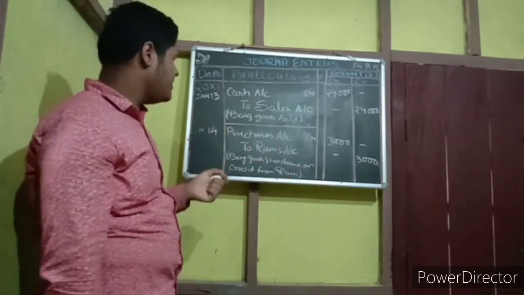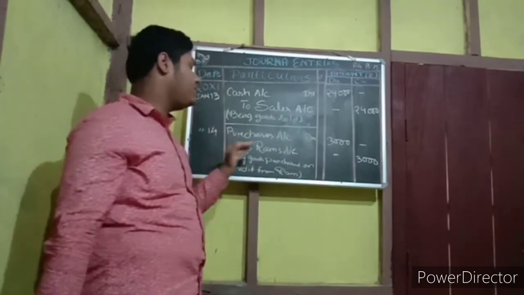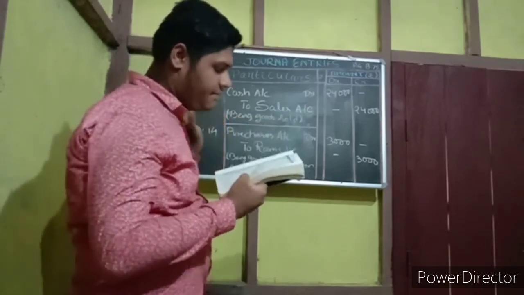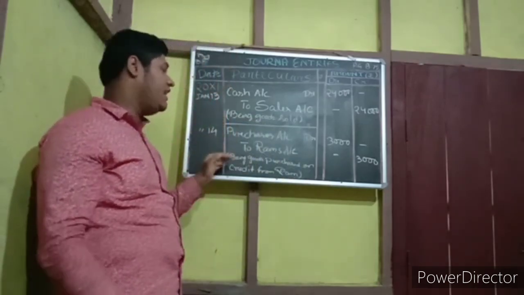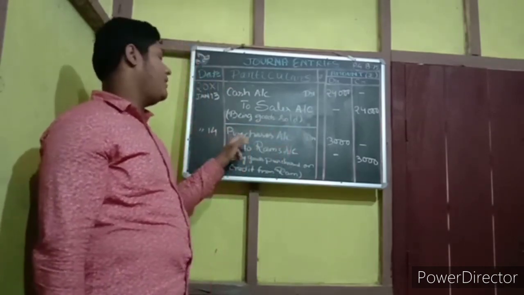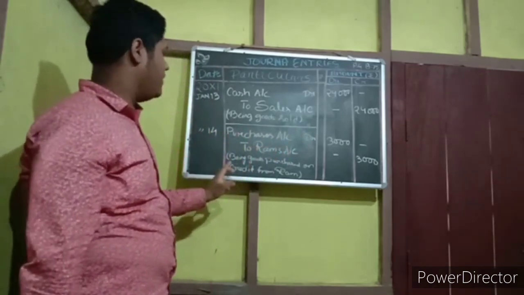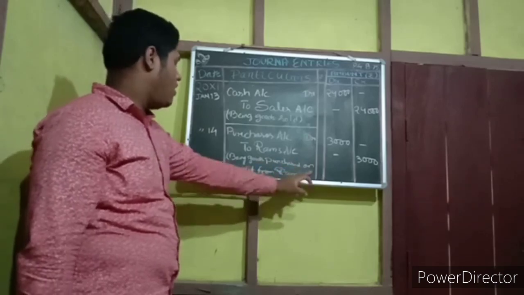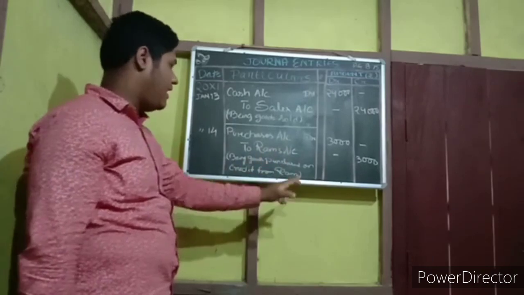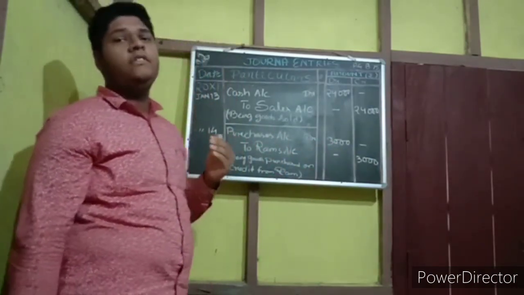Now the entry will be the same, purchase account debit, but in the previous entry on date 2 we wrote purchase account debit to cash account, whereas here we will write purchase account debit to Ram's account. Why? We have purchased goods from Ram, and Ram means he didn't receive payment from us. That's why in the narration we write being goods purchased on credit from Ram. Same 3000, 3000. So this is the process of journal.